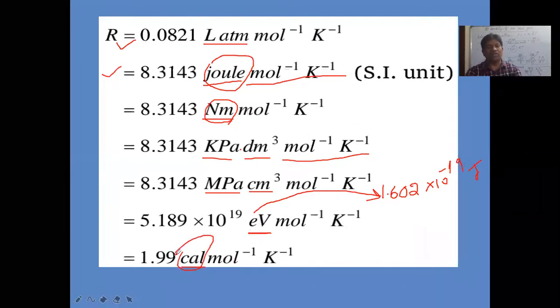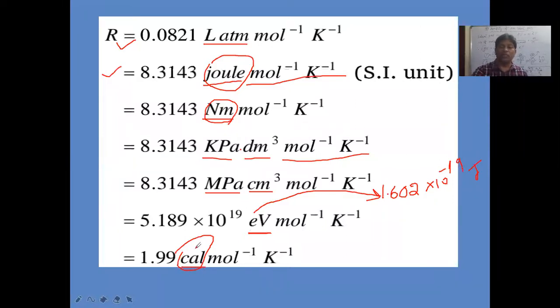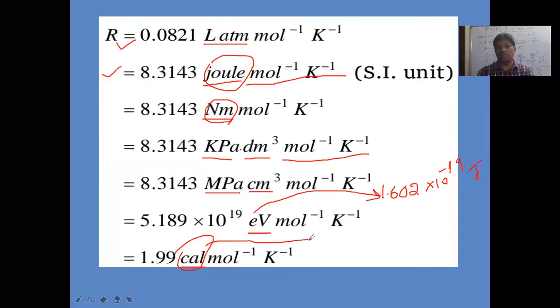Again here we got it from the conversion factor only. We know 1 calorie is equal to 4.2 joules. 4.2 means 4.18, we can take 4.2 joules.